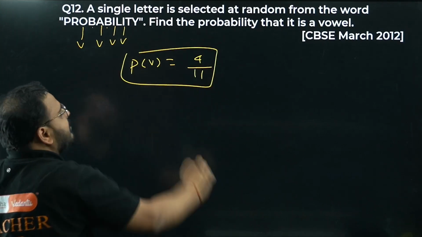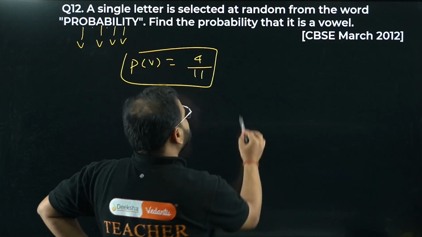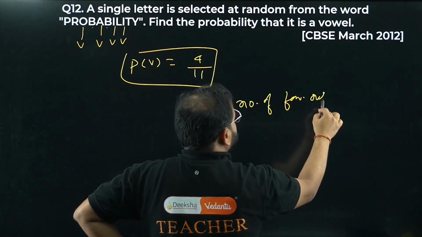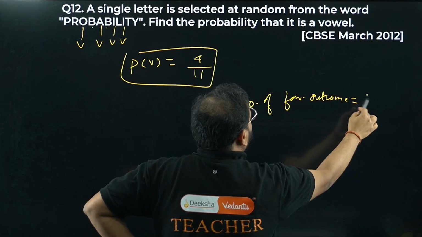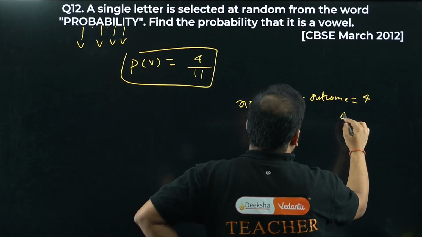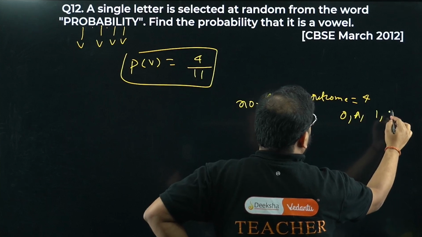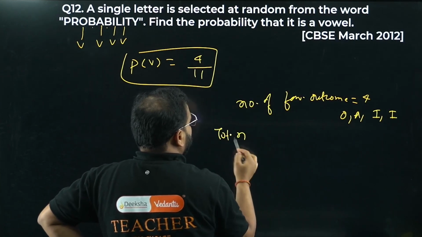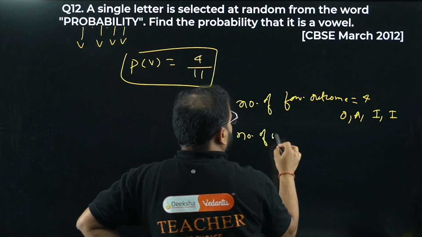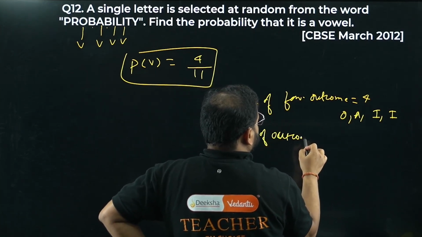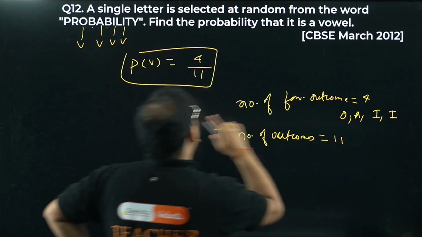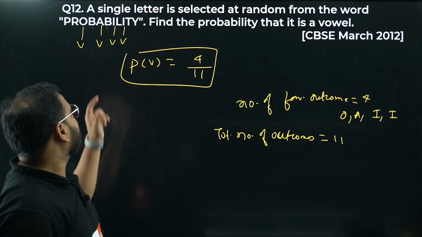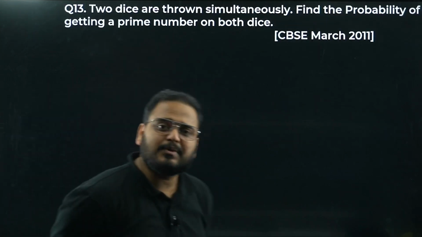What is 4? Number of favorable outcomes is 4. What are the outcomes? We have O, A, I and I. What about the total number of outcomes? It is going to be 11. That's why 4 by 11 is my answer. P(V), the probability of getting a vowel, is 4 by 11 in the word probability. Question number 13. Simple question was 12, right?